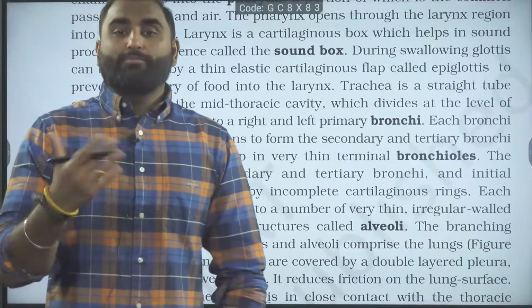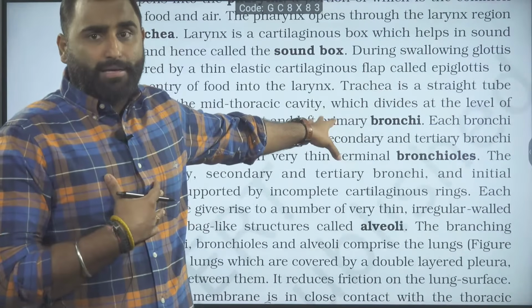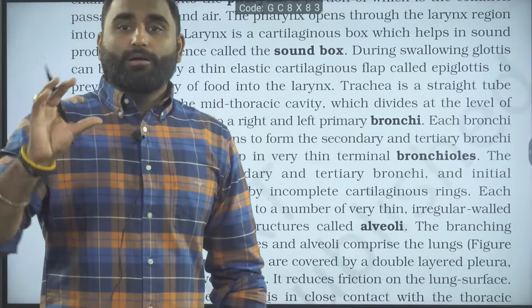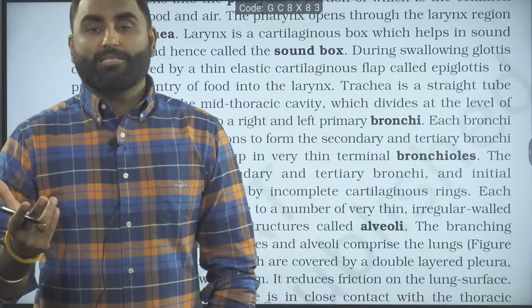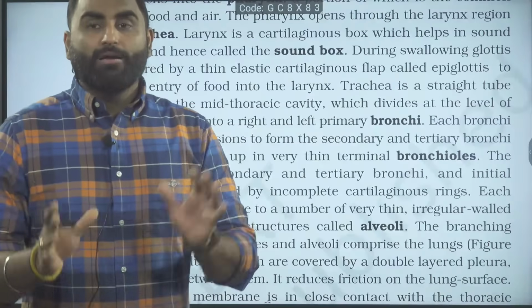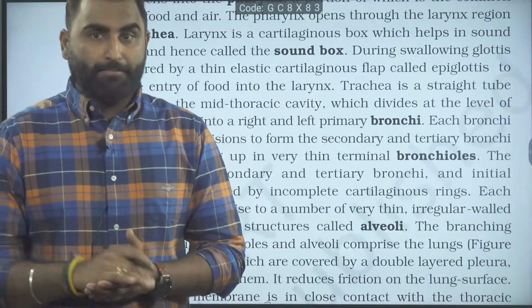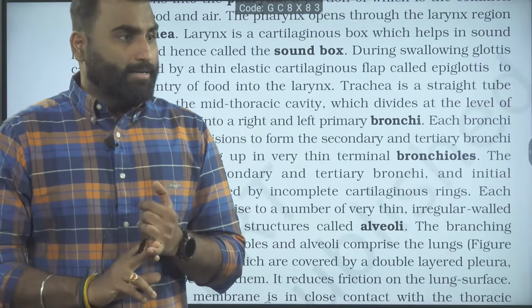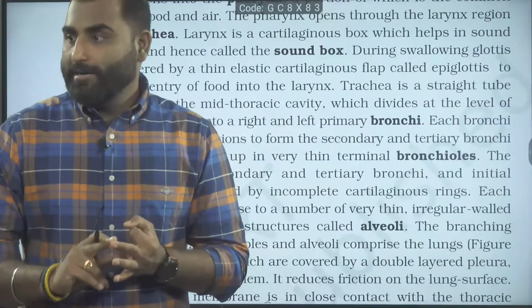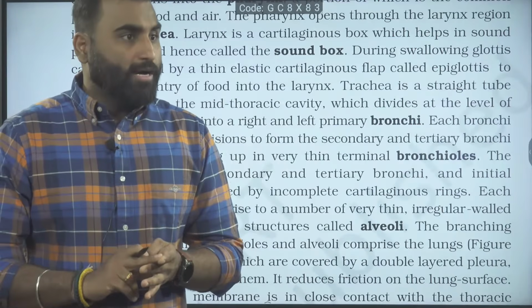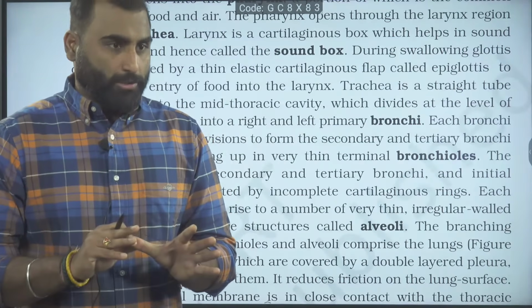Then the most important thing as per my thinking in this paragraph is which tubes are lined by incomplete cartilaginous rings and which are not. So tell me which tubes are having incomplete cartilaginous rings and which are not having them. Trachea, primary bronchi, secondary bronchi, tertiary bronchi, initial bronchioles.